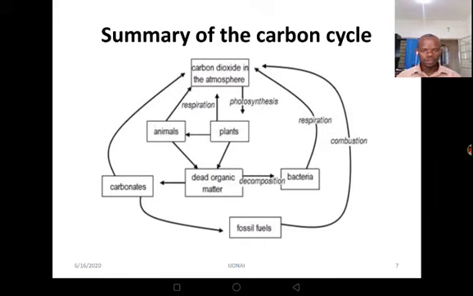Now, the fossil fuels, through combustion, burning, produce carbon dioxide, which will eventually go back to the atmosphere. Then even the plants can respire. Of course, we know when it comes to breathing in and out, for the case of plants, they will breathe out carbon dioxide. But remember, don't confuse this process with photosynthesis.